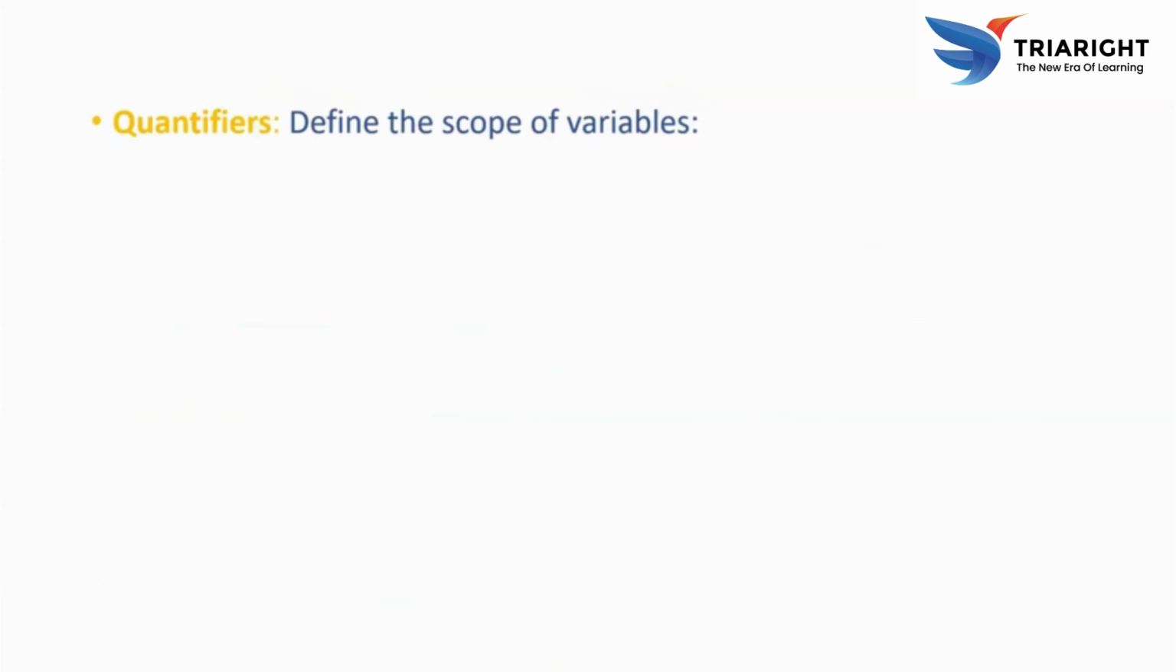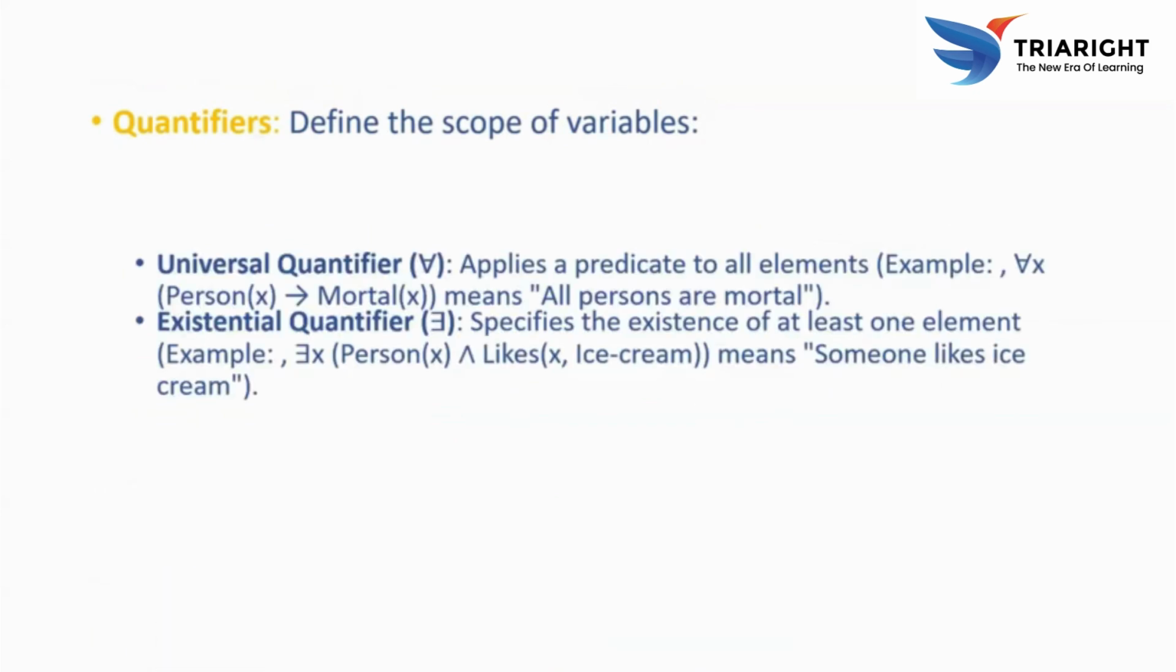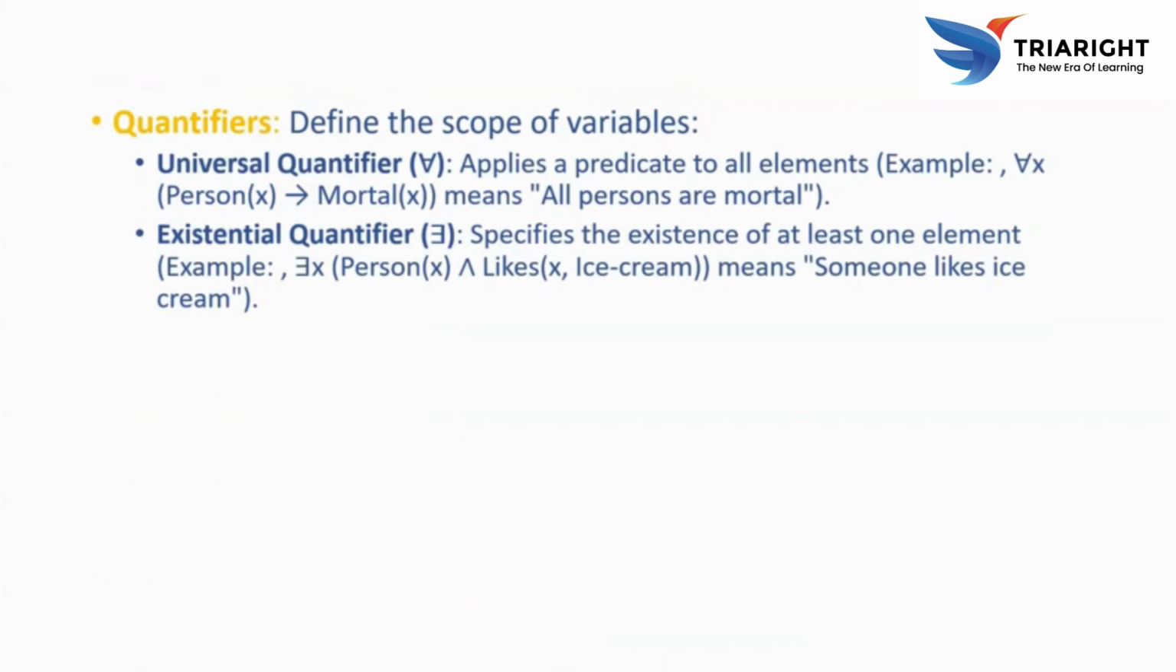The most important thing is quantifiers. They define the scope of variables. Here we have universal quantifiers and existential quantifiers. A quantifier defines the scope or range of the variable within the logic statement. It specifies how many elements in the domain of discourse satisfy the particular predicate. The universal quantifier symbol is the reversed A, meaning for all, for every, for each. It applies a predicate to all elements in the specified domain.